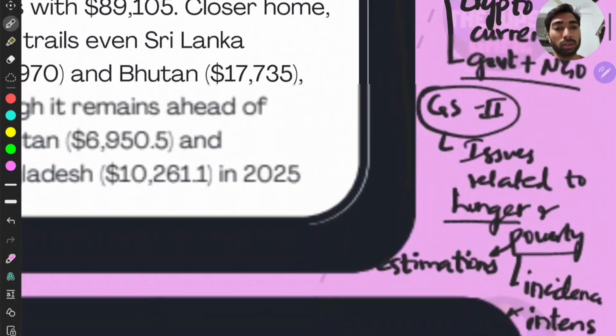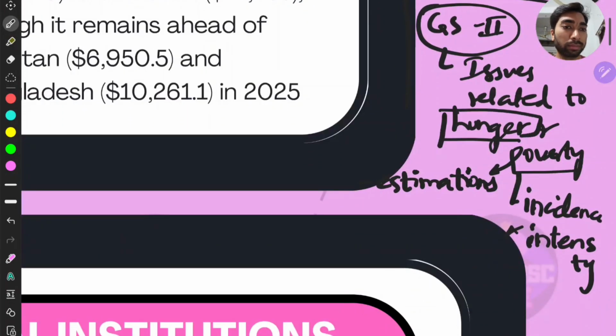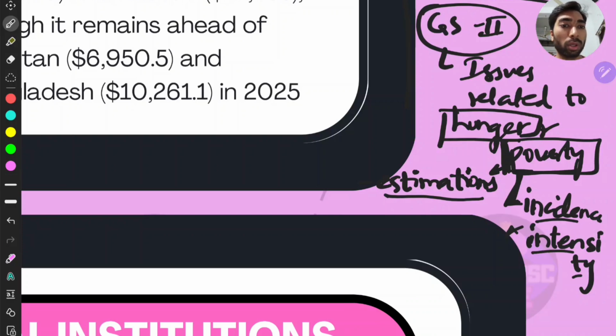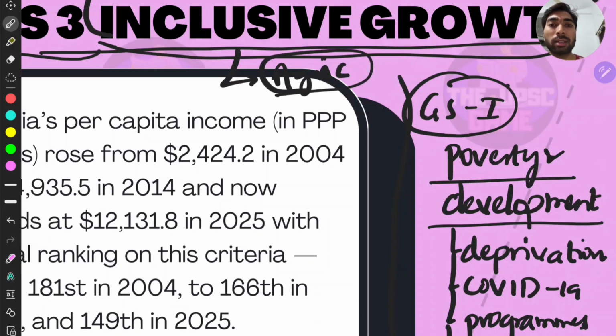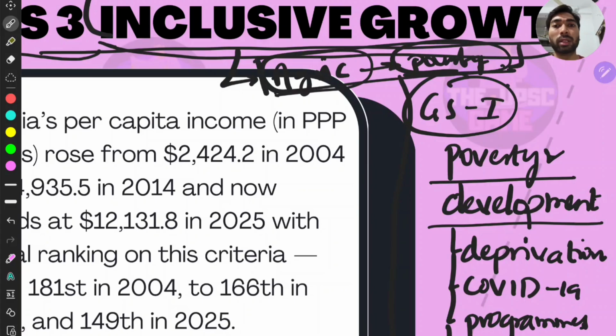Then with respect to GS2, the issues related to hunger and poverty. This is the micro theme, right? And with respect to GS2, the estimations of poverty, incidence and intensity of poverty are important, and the correlation of hunger and poverty is also very important, right? And with respect to GS3 inclusive growth, the agriculture and its relation to poverty and its alleviation. This is the theme, right?